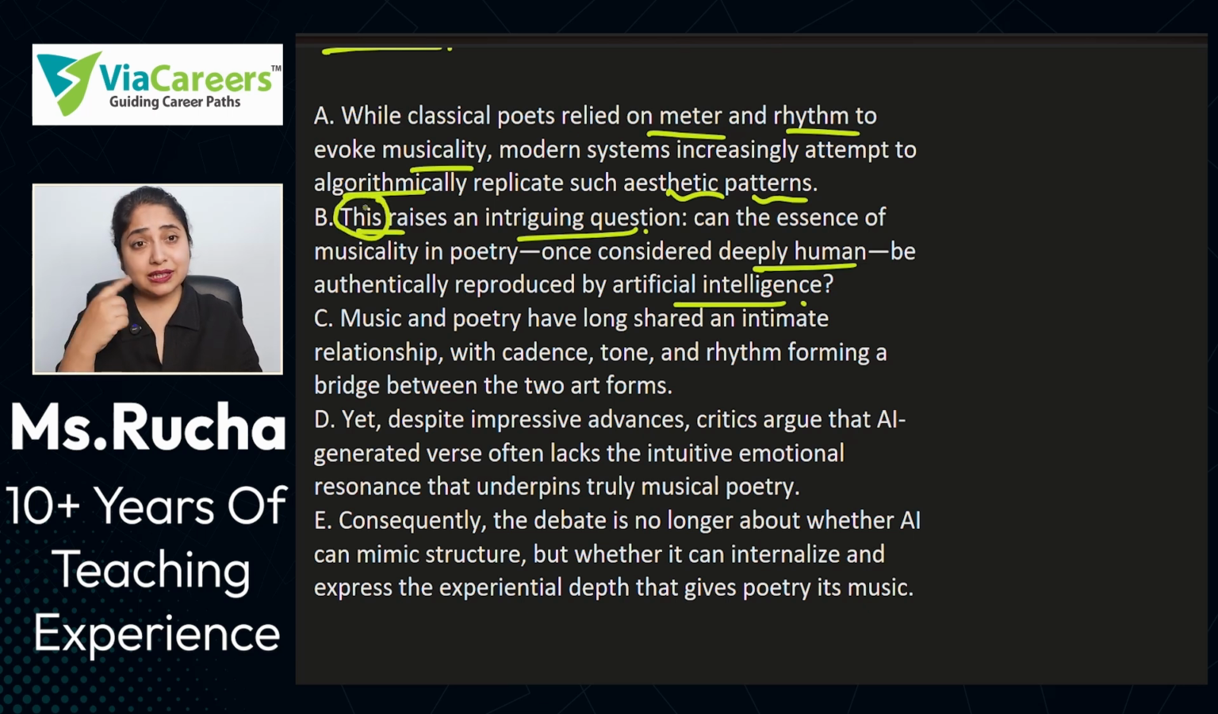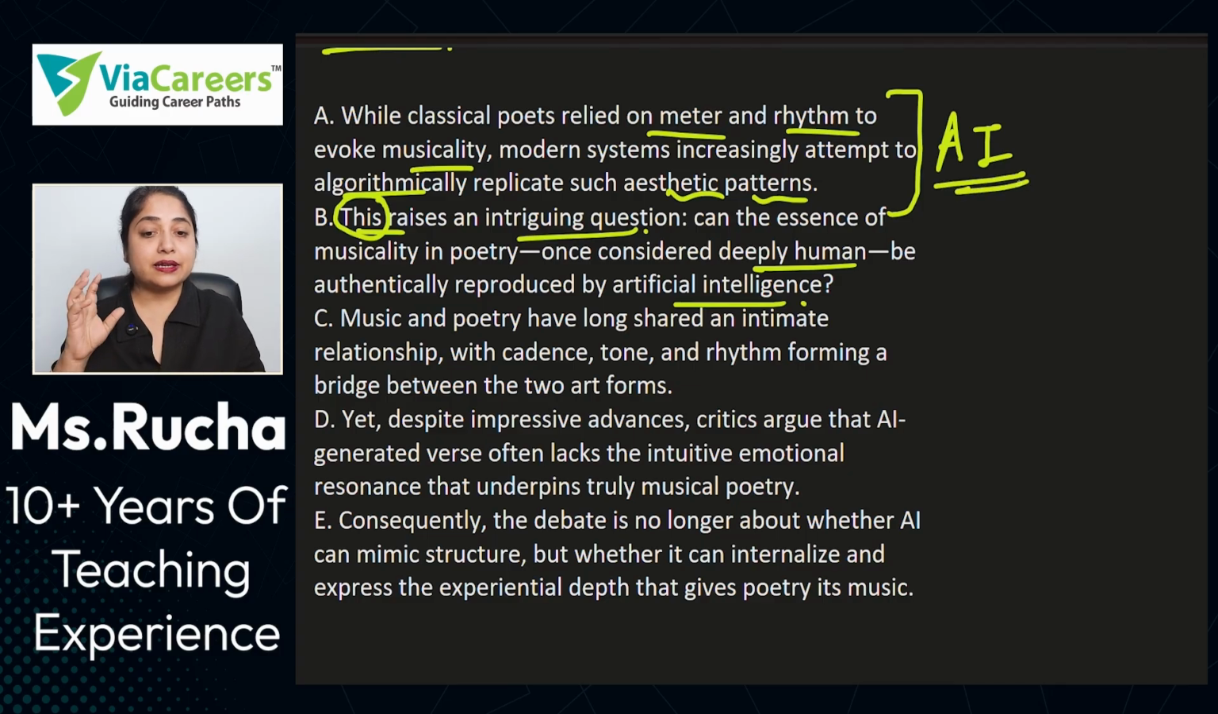Okay? Let's refer to the A option once again. While classical poets relied on meter and rhythm to evoke musicality, modern systems increasingly attempt to algorithmically replicate such aesthetic patterns. They are doing the same things like the classical poet used to do on their own. This raises an intriguing question. Can the essence of musicality in poetry, once considered deeply human, be authentically reproduced by artificial intelligence? Now, here we are talking about what AI does, how AI can replicate these aesthetically intricate patterns.